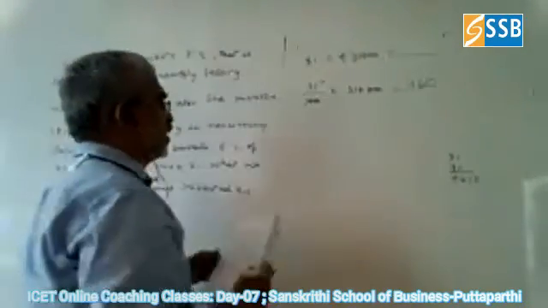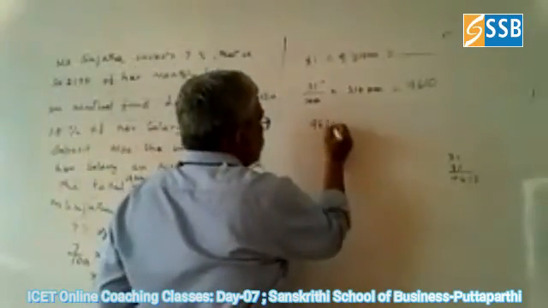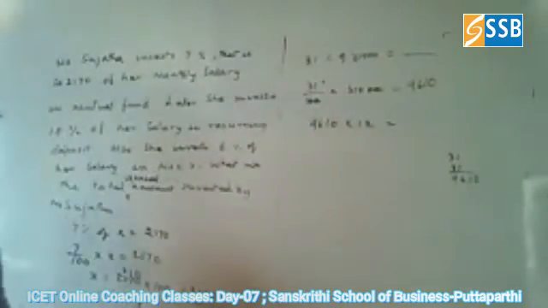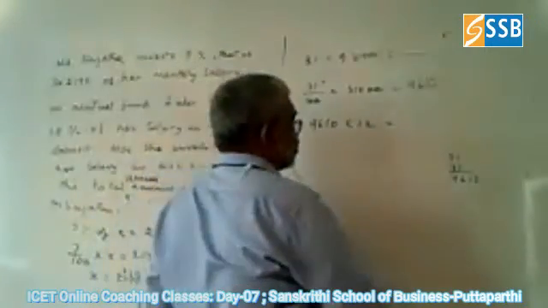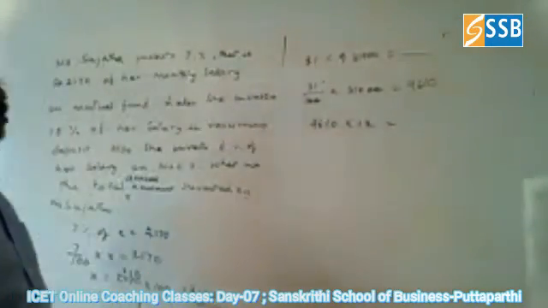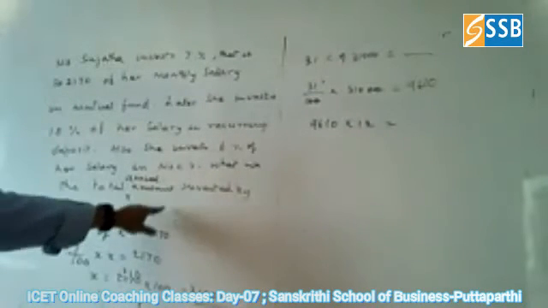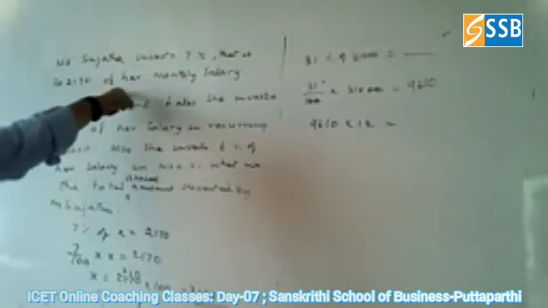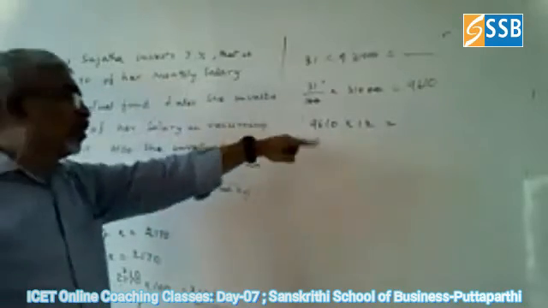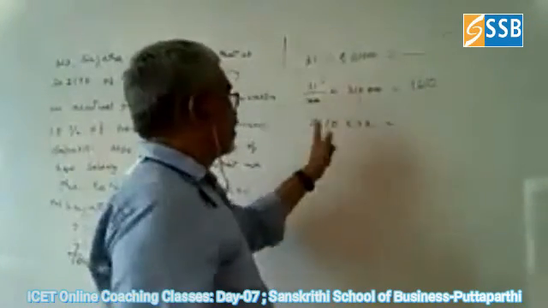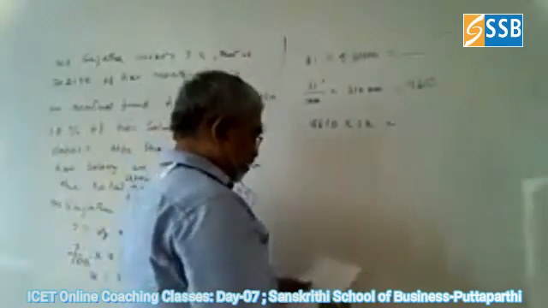But annually they asked, so 9610 into 12 we have to find, because that is the annual amount. So for 1 month we found, the salary in 1 month, and the percentages are given, monthly salary they are given. So for 1 month we have calculated 9610. So you are multiplying into 12.